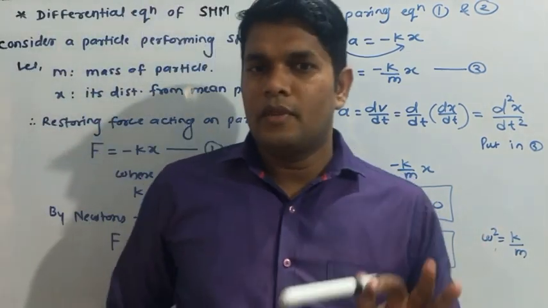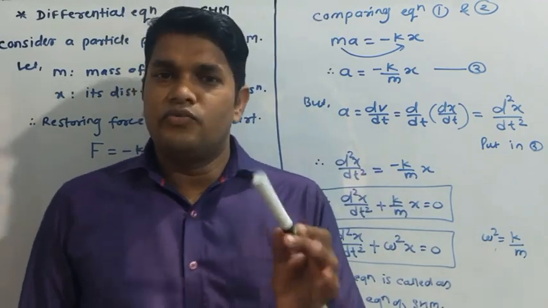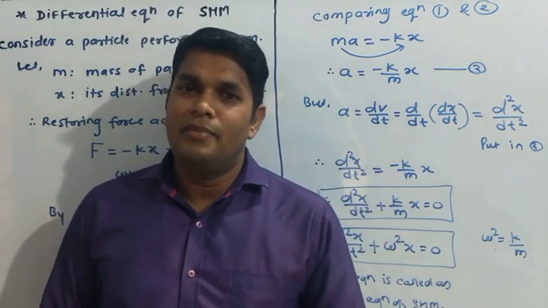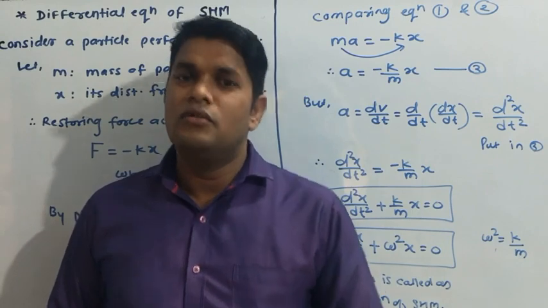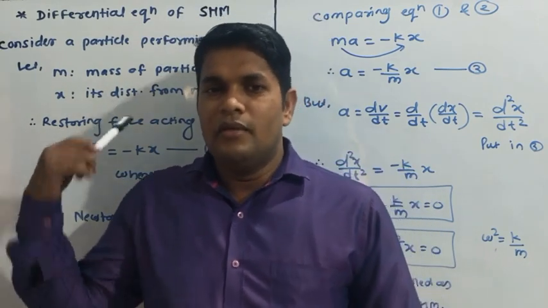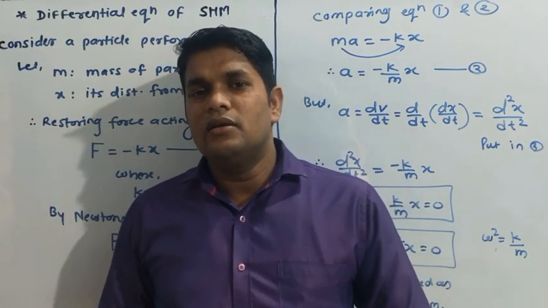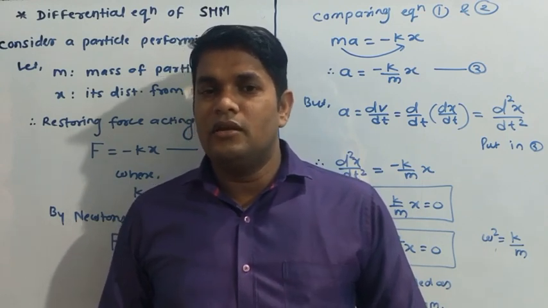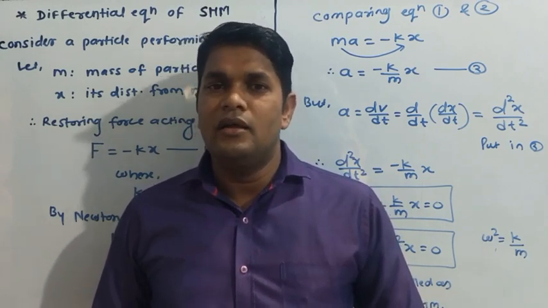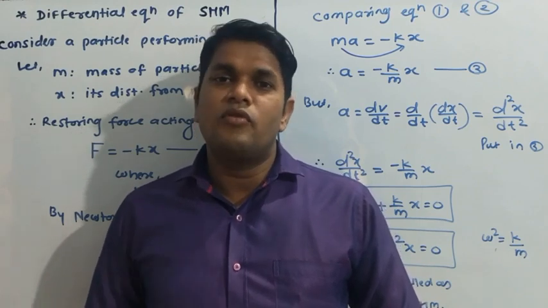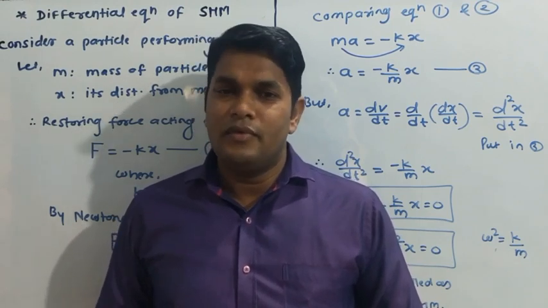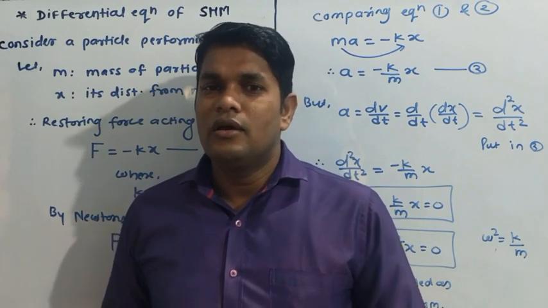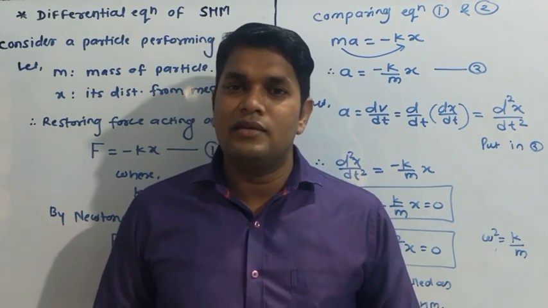Let's see again what we have to look at. First we consider one particle. That particle is performing SHM. So m is the mass of the particle and x is the displacement of the particle. When the particle is performing SHM, then a restoring force is acting on the particle. So the restoring force is minus kx. Right?